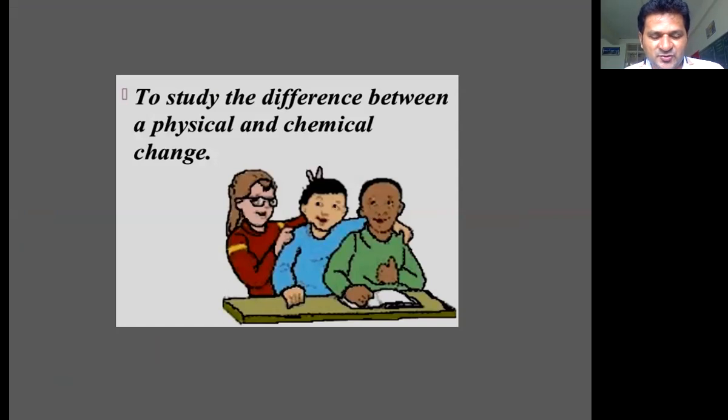Today we will discuss 7th standard physical and chemical change. There is a lesson, physical and chemical change. Why do we have to study this lesson? Because everything surrounding us is made up of matter, that is made up of a certain kind of material.